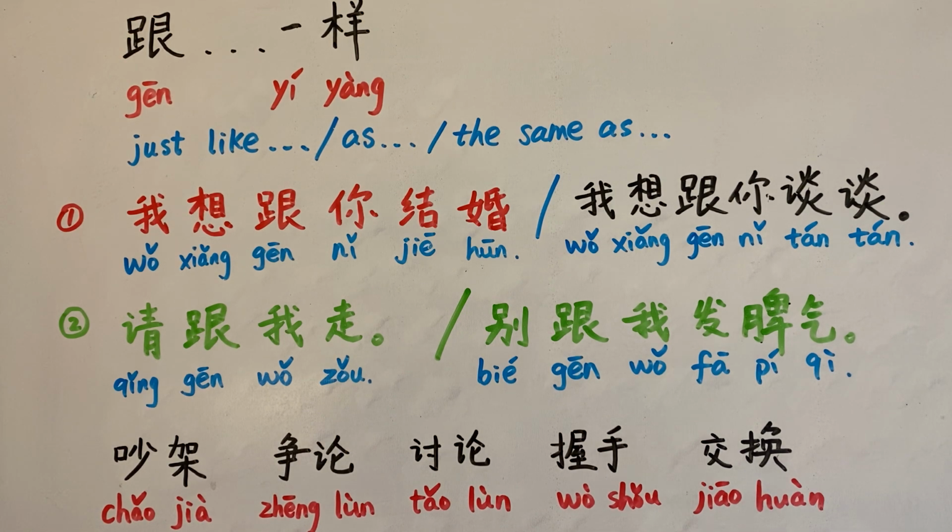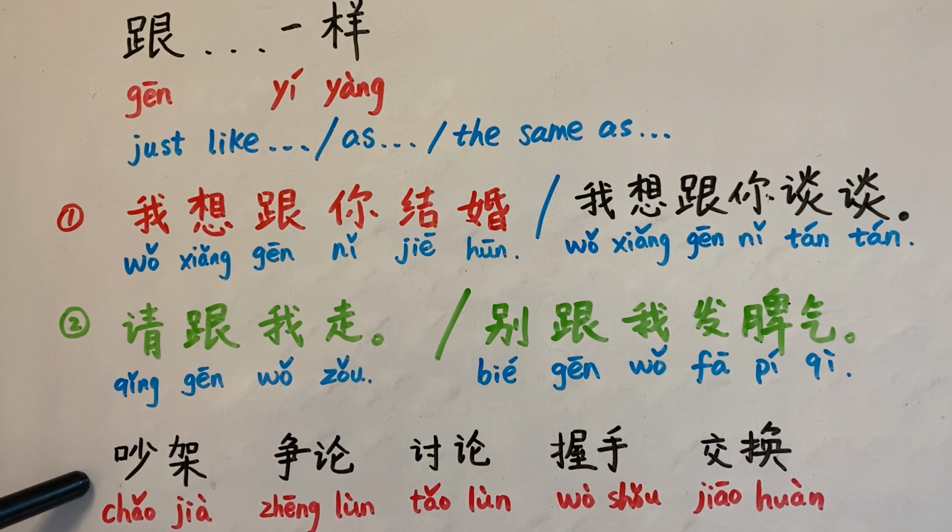There are many verbs, verb phrases or verb components in Chinese that have this feature. Two-way. If we want to make it work, it is a two-way verb.